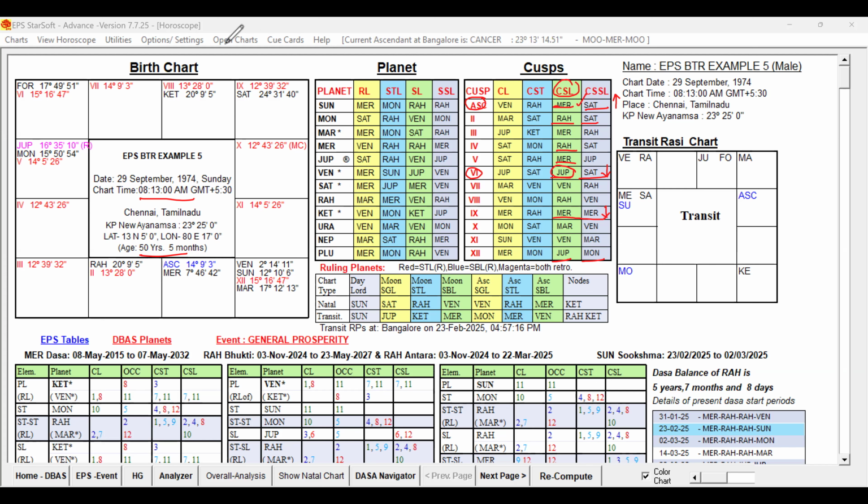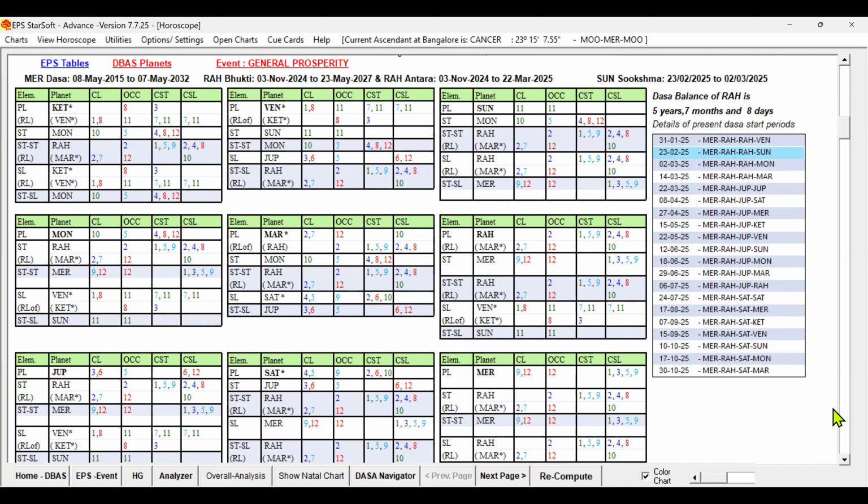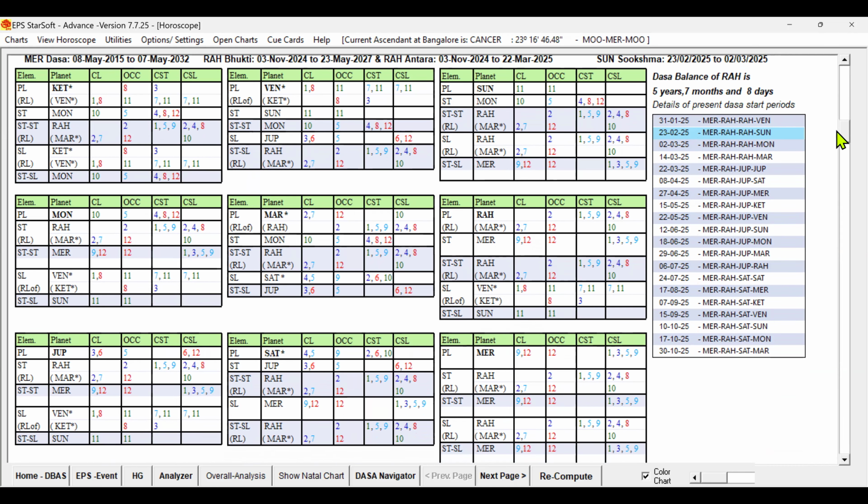Now, after studying this, let us go to the running periods because he said that he is having some health issues for the past 2 years. Presently, the native is running Mercury Dasa. So, when a person has to face a problem, definitely Lagna should have connection to the sixth house, right? Lagna, especially Lagna ruler, especially Lagna sublord.